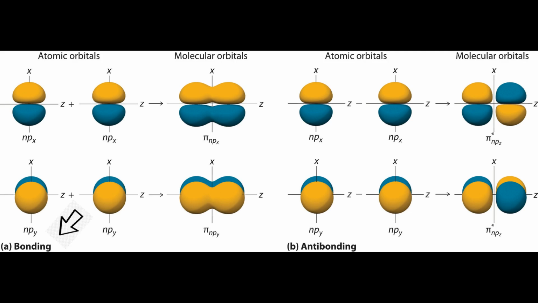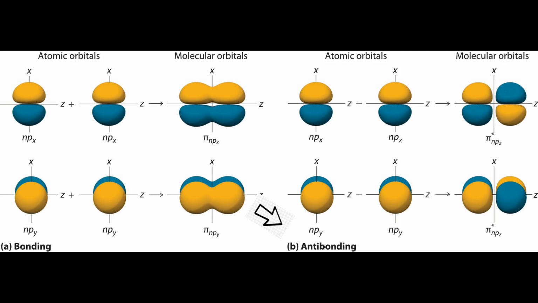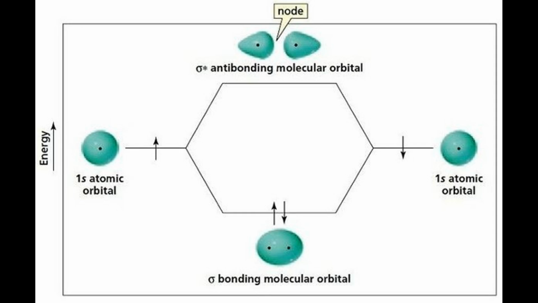Molecular orbitals. When atoms bond, their atomic orbitals mix to form molecular orbitals. Bonding orbitals. Lower energy, more stable. Antibonding orbitals. High energy, less stable. This helps us predict if a molecule will form and how strong the bond will be.